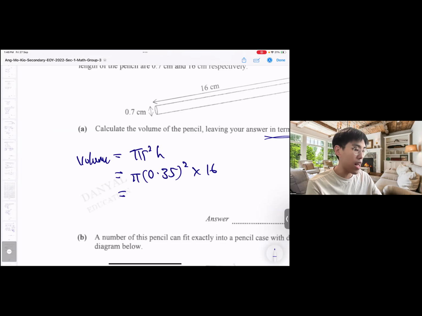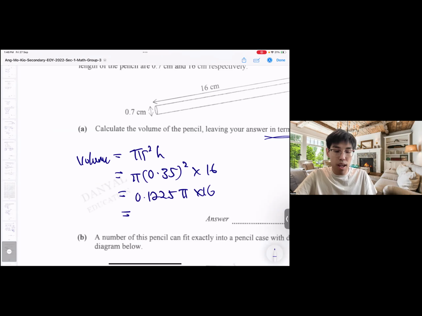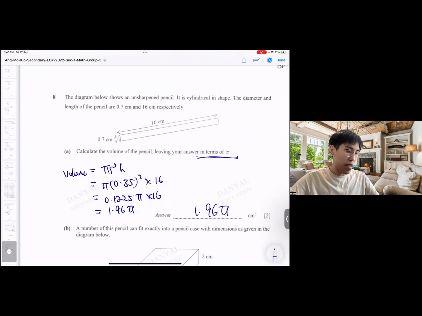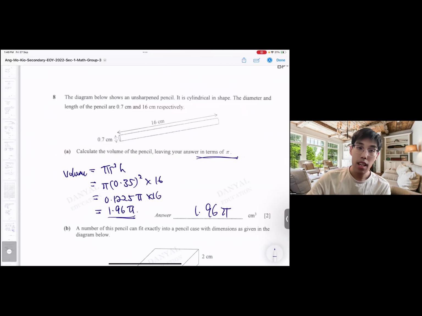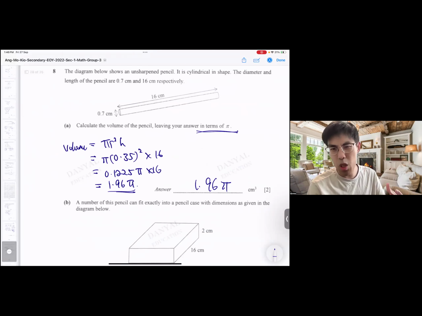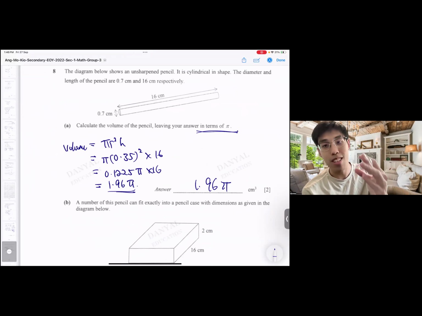If I were to expand this, I will get 0.1225 pi times 16. Then I can solve with the calculator. 0.1225 times 16, you will get 1.96 pi. Answer 1.96 pi, because in terms of pi, that's all. How do we get 0.35 to become 0.1225? Same thing, special techniques. All these special techniques I will also teach along the way, if I'm tutoring you. But in other cases, if you don't know how, never mind, press calculator can already.